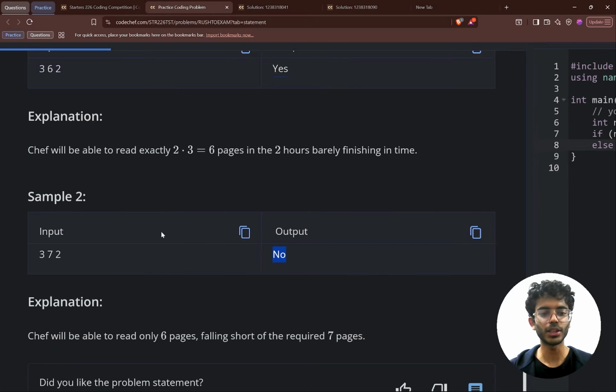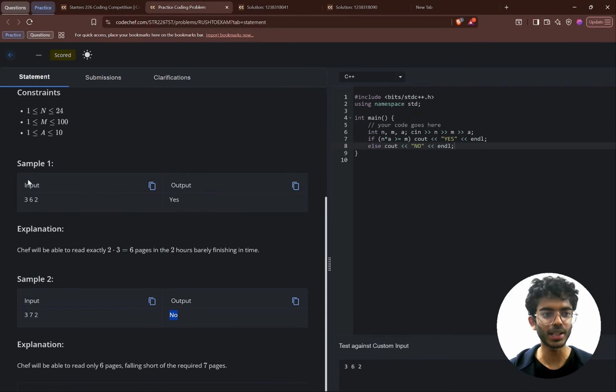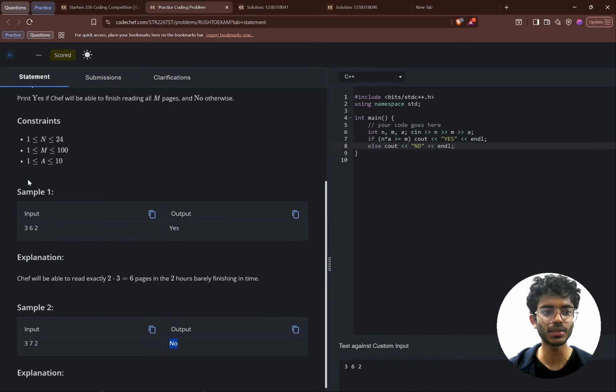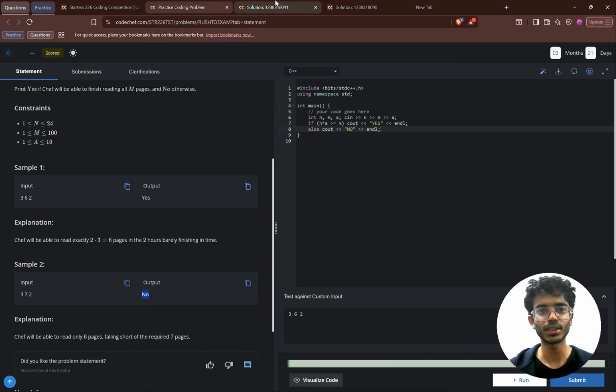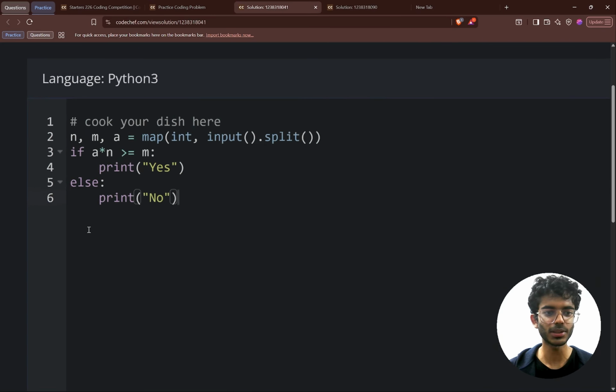So in the output, all we need to do is simply check if n into a is greater than or equal to m or not. If it is, we'll print yes. Otherwise, we'll print no. So now let us see the solution in Python and C++.